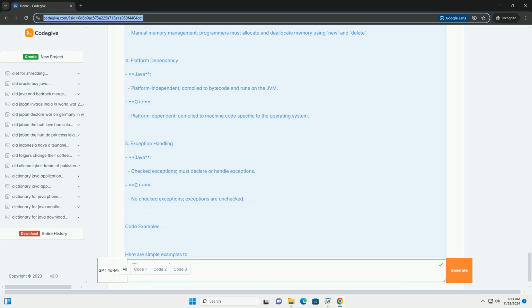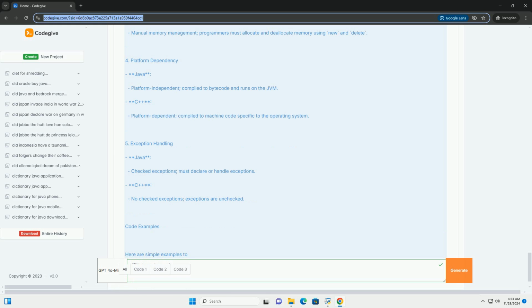1. Language paradigm. Java: object-oriented programming, OOP, language. Everything is an object except for primitive data types. C++: multi-paradigm language, supports procedural, object-oriented, and generic programming. Supports both object-oriented and procedural programming.